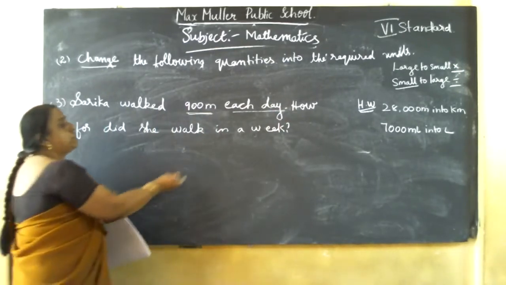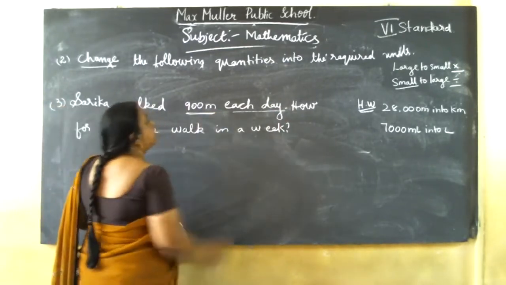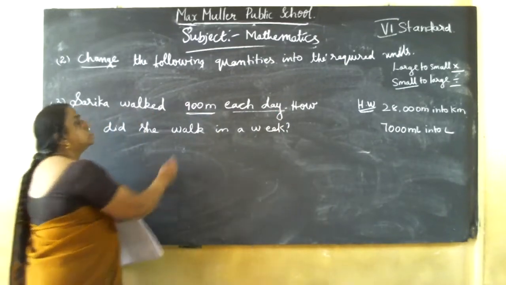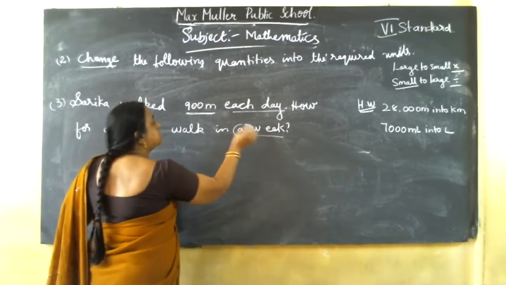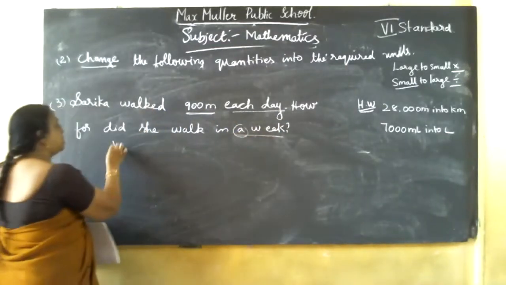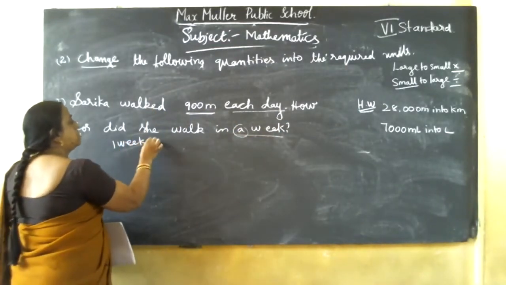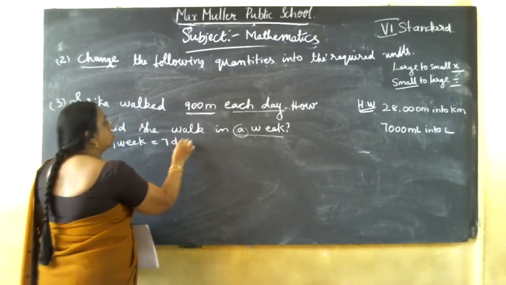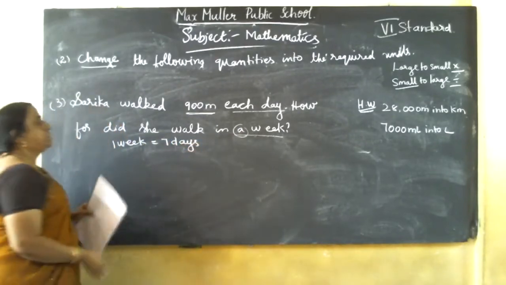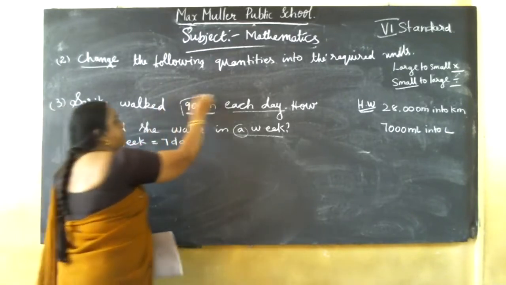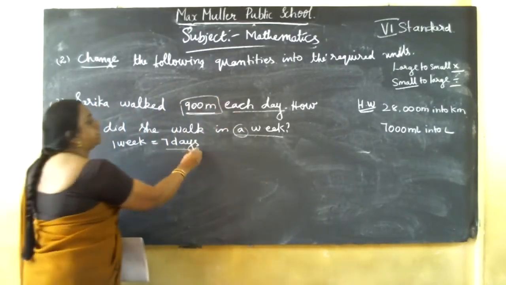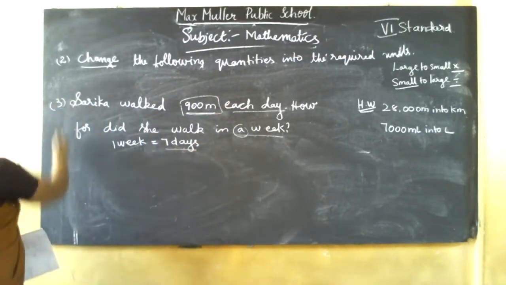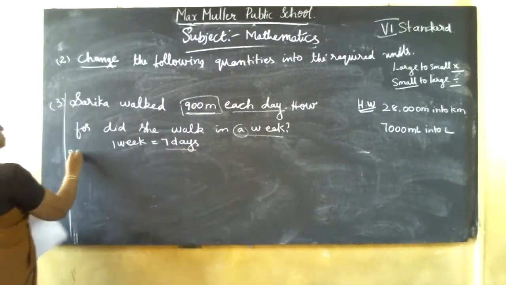So in 1 week, how far did she walk? They have given for 1 day how much distance she walked. So you should find out in a week. A week means how many days are there in a week? 1 week equal to 7 days. So what should you find here? If she walks 900 meters per day, how much distance can she cover in 7 days? You should find that. So how to do the solution first?